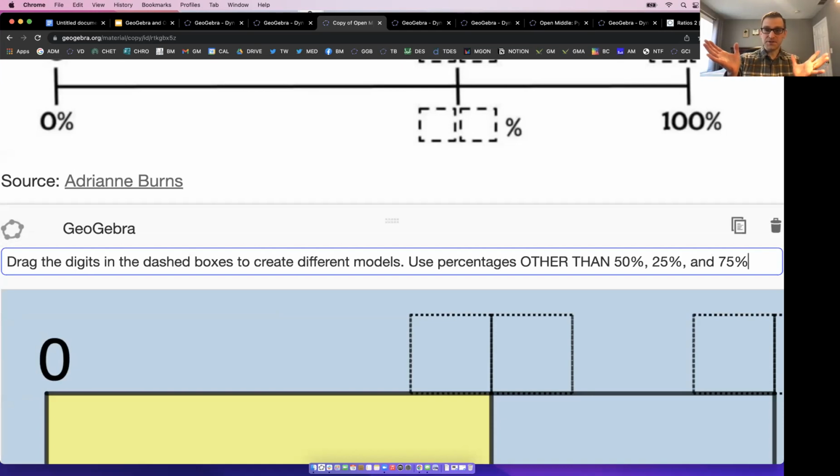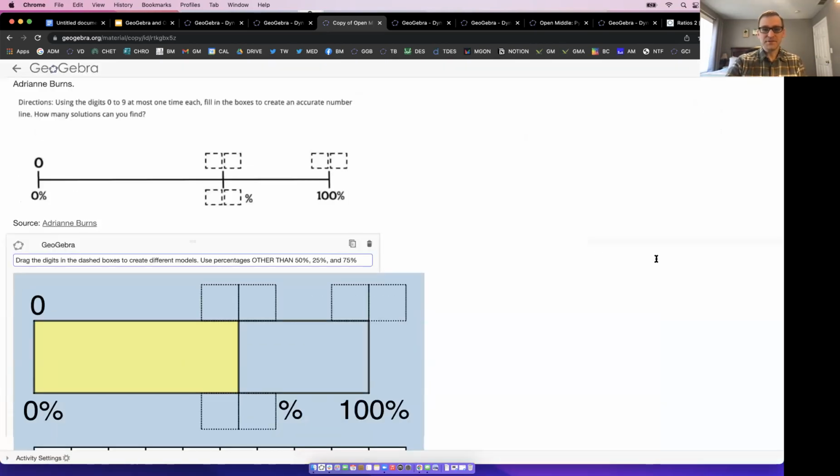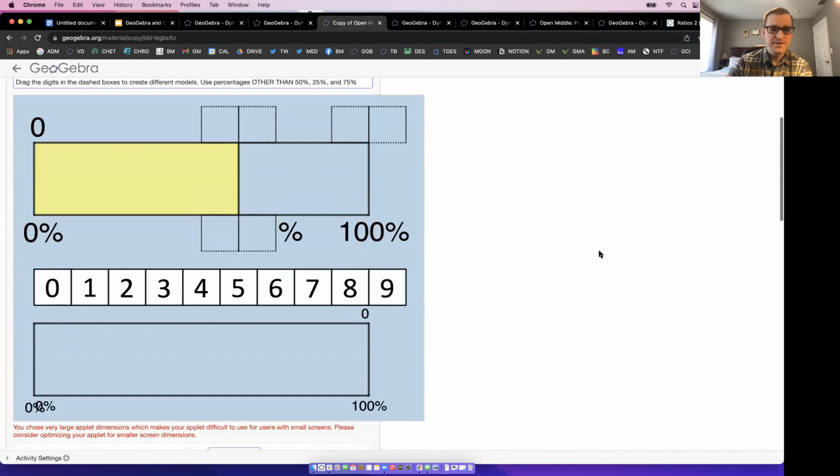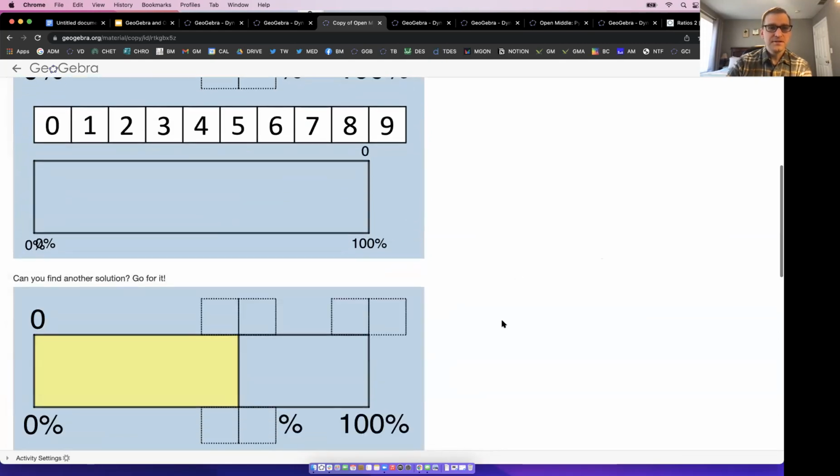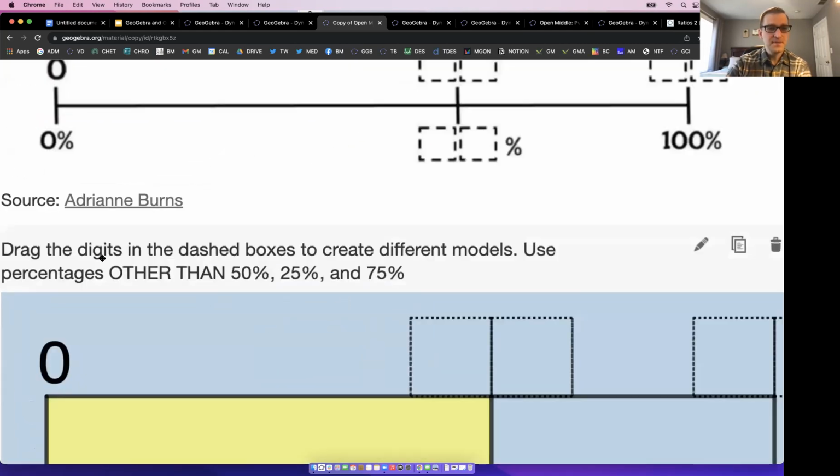But in this case, I want to stretch it a little bit. And that actually makes students like, oh, that's a lot harder. It really is, because then they have to think outside the box. Well, what could I possibly do, right? So see here, it's the same applet, but now I made some different directions.